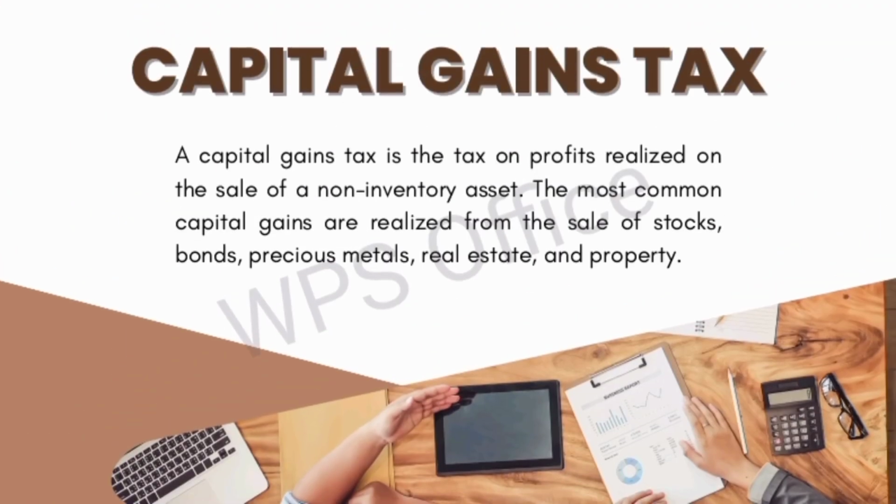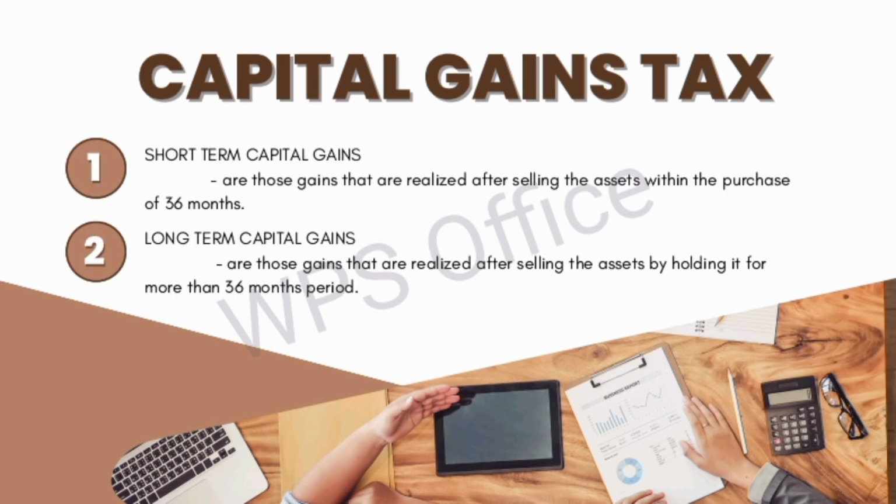Now let's proceed to the capital gains tax. What is capital gains tax? A capital gains tax is the tax on profits realized on the sale of non-inventory assets. The most common capital gains are realized from the sale of stocks, bonds, precious metals, real estate, and property. Here are the types of capital gains tax: short-term capital gains and long-term capital gains.